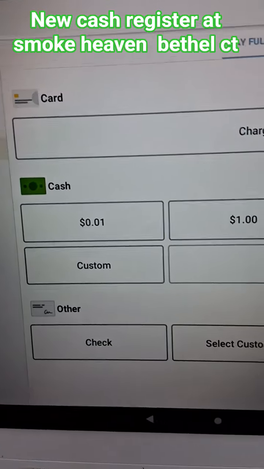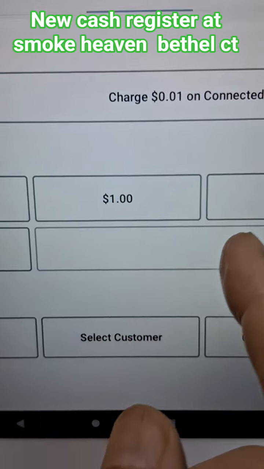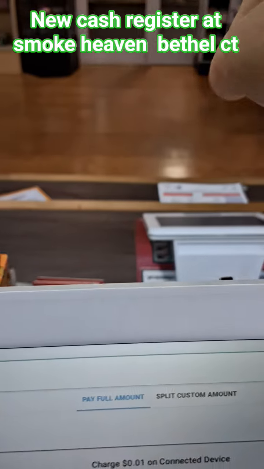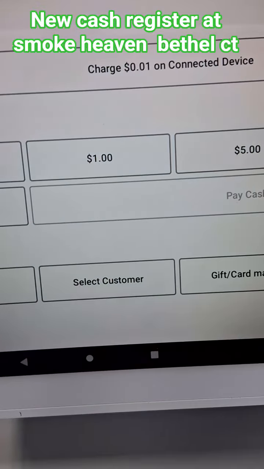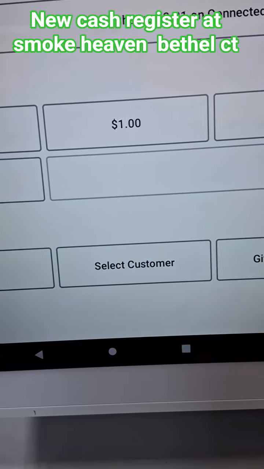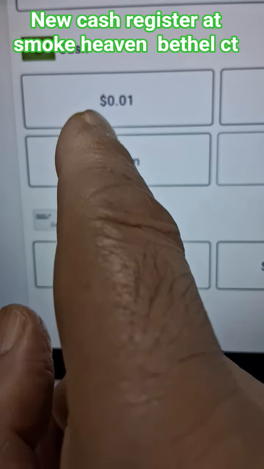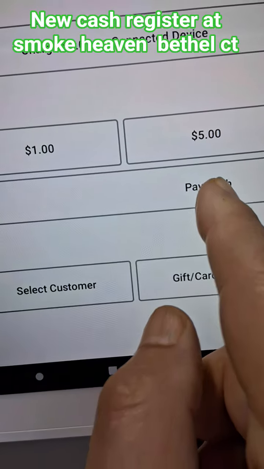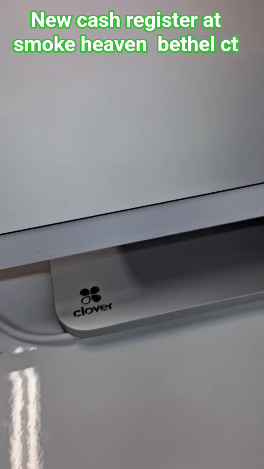And if you want credit card, you can hit that thing and then they can slide the card in the back right there. And if they want to pay cash, you can hit the amount whatever they pay you cash, 5, 10, 20. Like suppose they pay this, then this will be highlighted. Then this will be open.